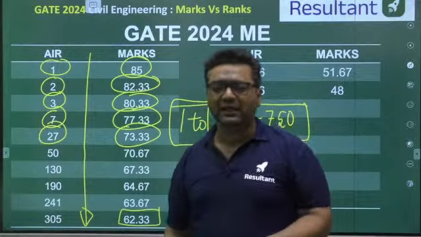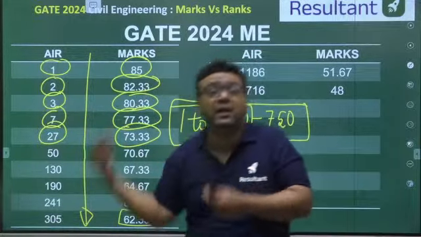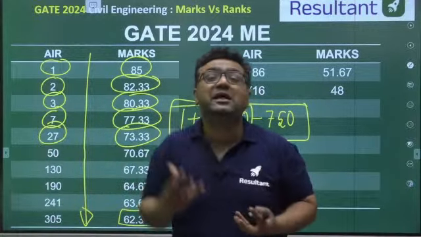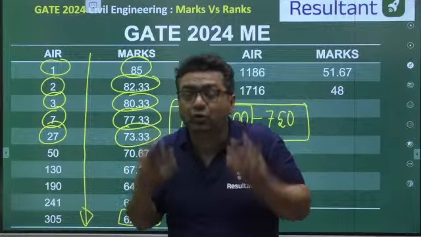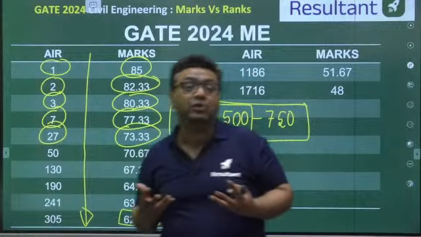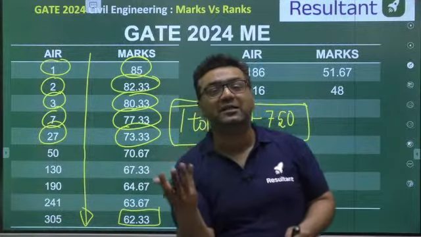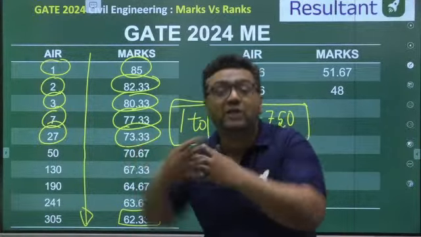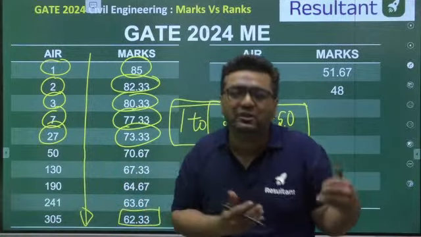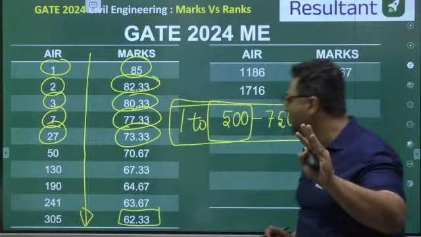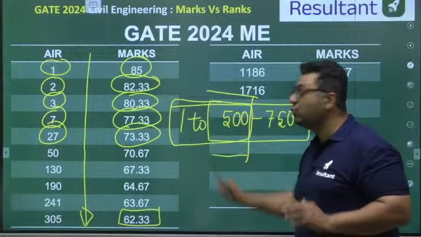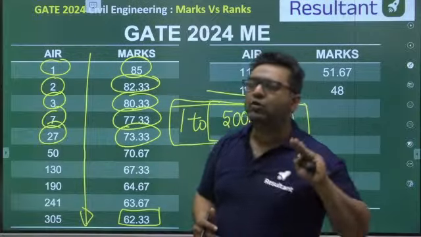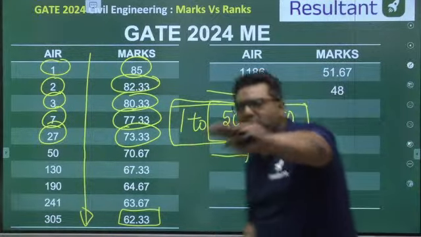Even I have seen some of my students who got AIR 900, 1000, 1100, they got PSUs. But for that, your interview skills have to be very, very good, because 70 to 85% weightage is given to the GATE score, 15 to 30% is given to the interview. So if you are selected for the interview and you perform extraordinarily in the interview, then even with bad scores you can get selected. But yes, surety will be up to 500. After that you have to struggle, because after that the interview will play a very important role. But if you are talking about IITs, you know there are a large number of IITs.